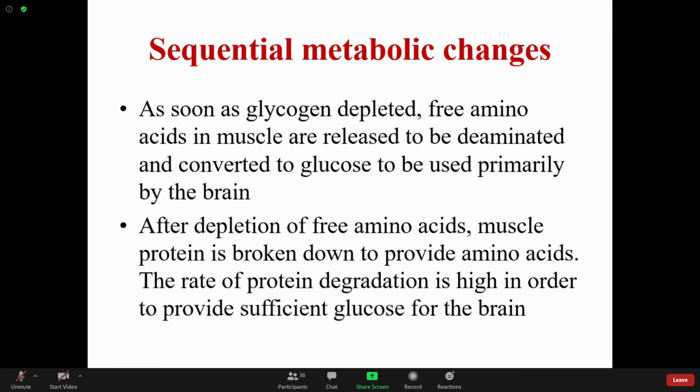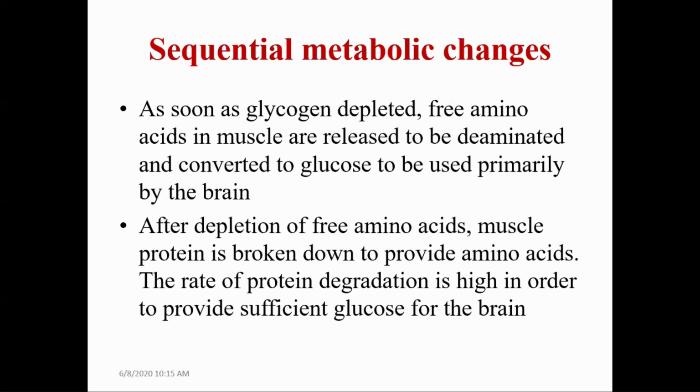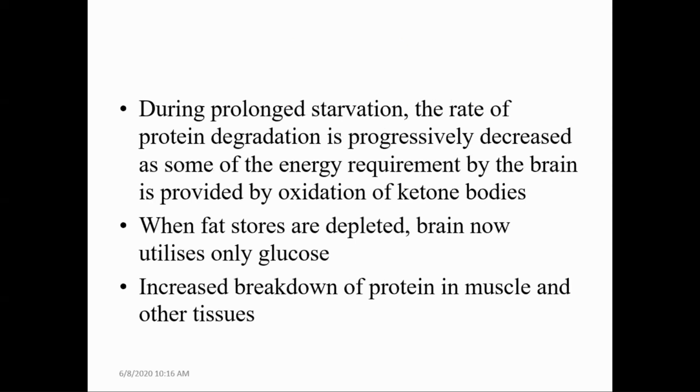After depletion of these free amino acids, muscle protein is broken down to provide amino acids, and the rate of protein degradation is high in order to provide sufficient glucose for the brain. The amino acids necessary for gluconeogenesis during this early stage of starvation are provided by two sources: the free amino acids stored in the muscles, and the degradation of muscle protein itself. During prolonged starvation, the rate of protein degradation progressively decreases as some of the energy requirement of the brain is provided by oxidation of ketone bodies.